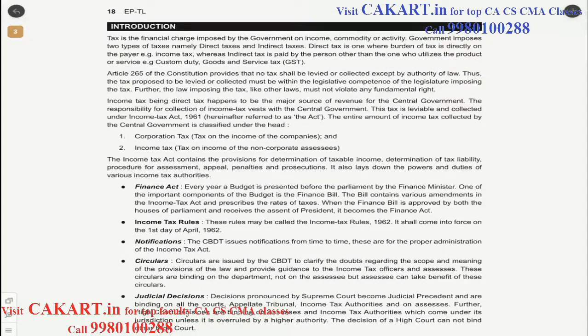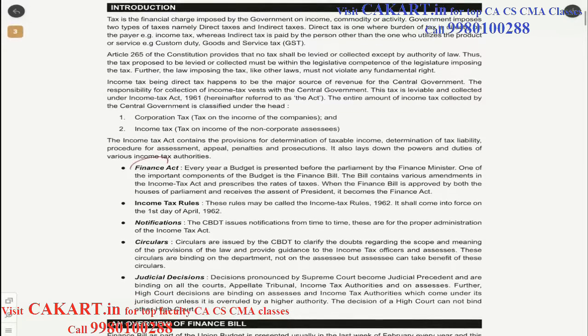So now, what are the main sources for direct taxes? Of course, every year the government presents the budget, so the Finance Act itself is a source when it comes to the rates, and that is the slab rates for the income tax for that particular year. Then we have the income tax rules. Income tax rules are nothing but the procedural aspects which need to be followed with regard to the Income Tax Act itself. Then we have various notifications released by the Central Board of Direct Taxes for the proper administration. When we say proper administration, it is basically for the smooth flow of the work, both for the department as well as for the assessees.